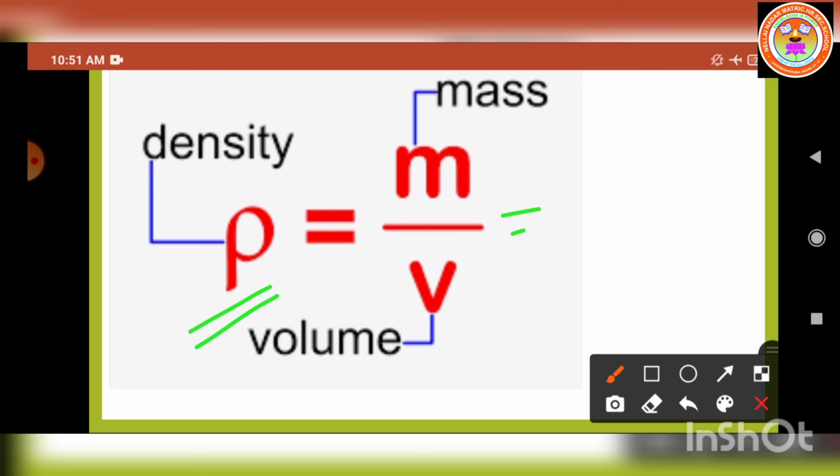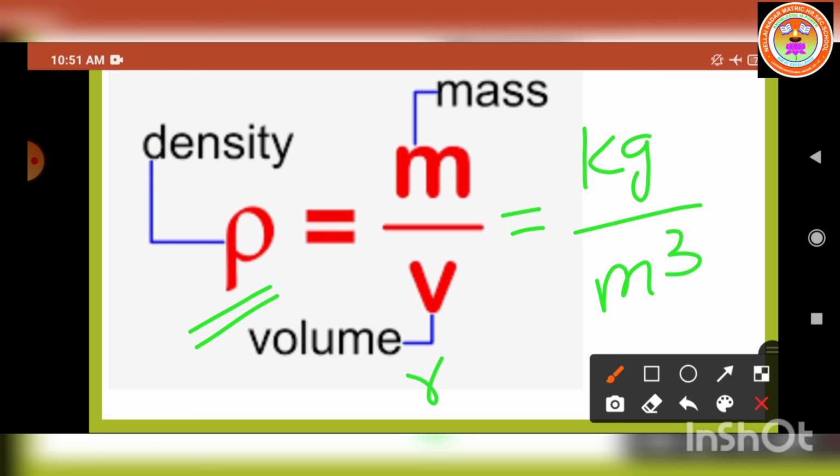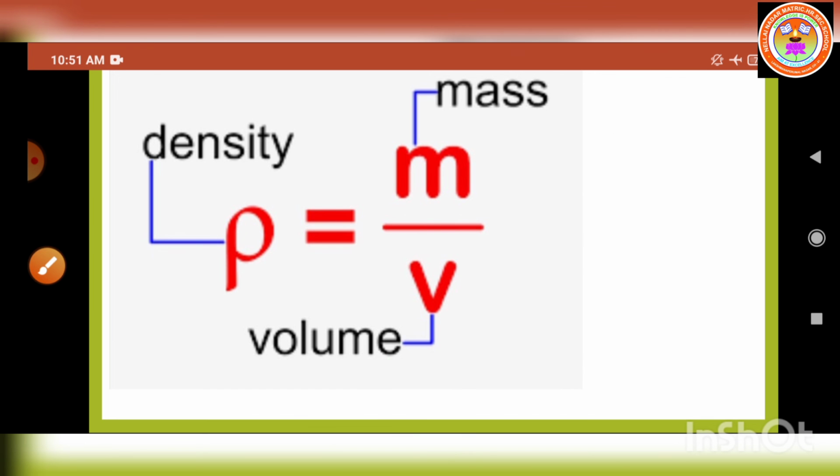So what is the unit of mass? Kilogram. What is the unit of volume? Meter cube. So what is the SI unit of density? Kilogram per meter cube. Otherwise we can say cubic meter. Both are the same. Okay. So what is the symbol for density? The symbol for density is rho. What is the pronunciation? R-H-O, rho. Okay. I hope you can understand.